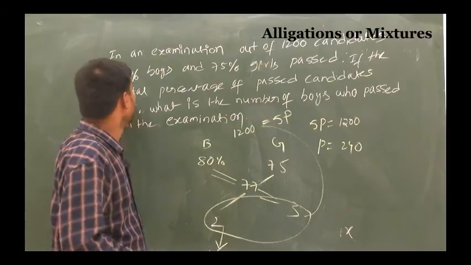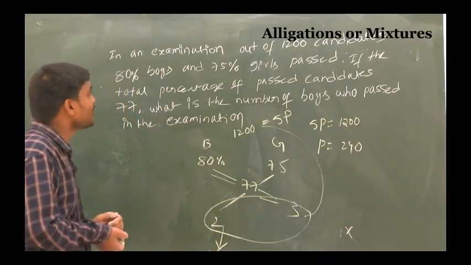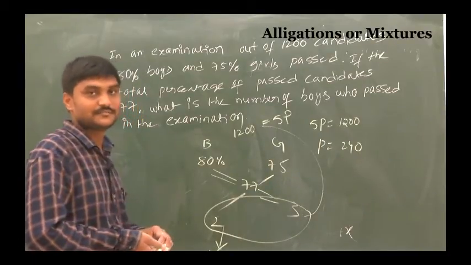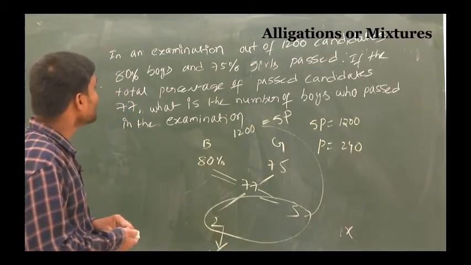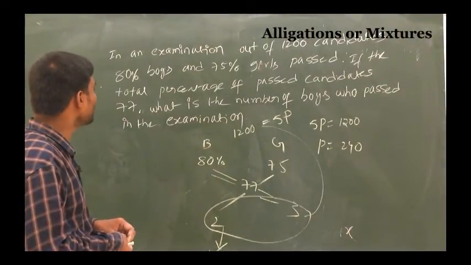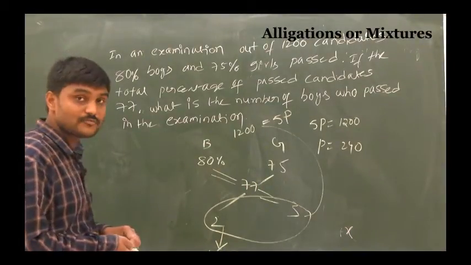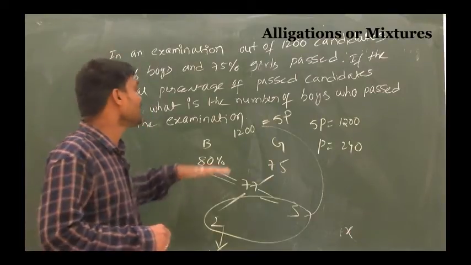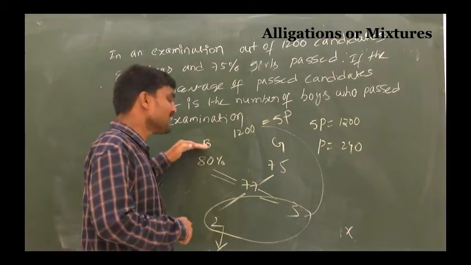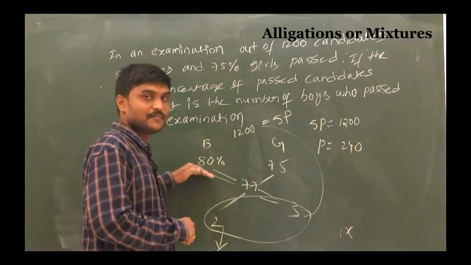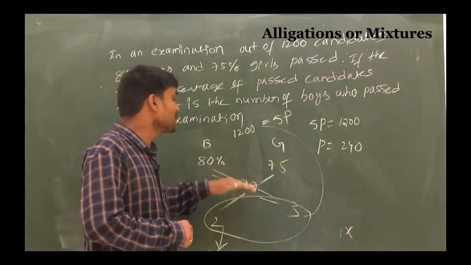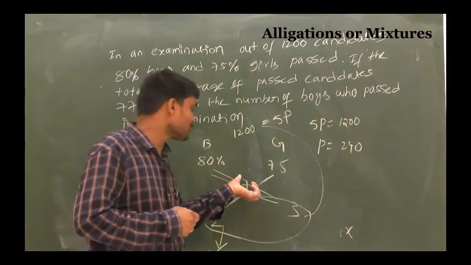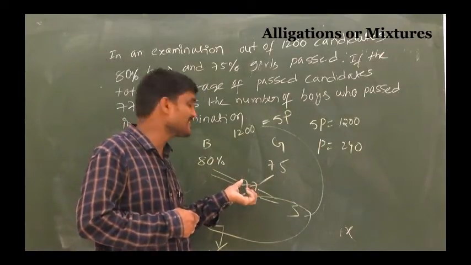Once again, in an examination out of 1200 candidates, 80% boys and 75% girls passed. If the total percentage of passed candidates is 77, what is the number of boys who passed in the examination? In a class of 1200 students, boys passed in the examination 80%, girls passed 75%. The class average, the total class pass percentage, is 77.